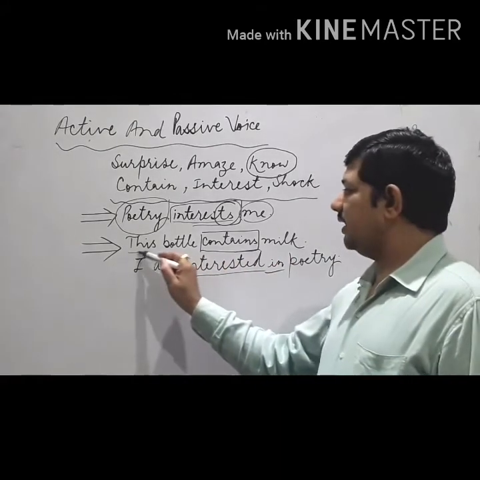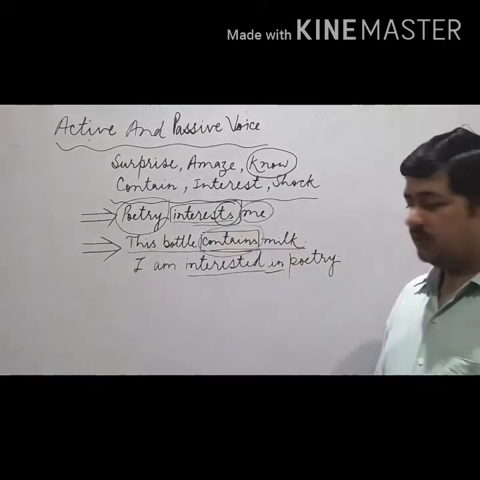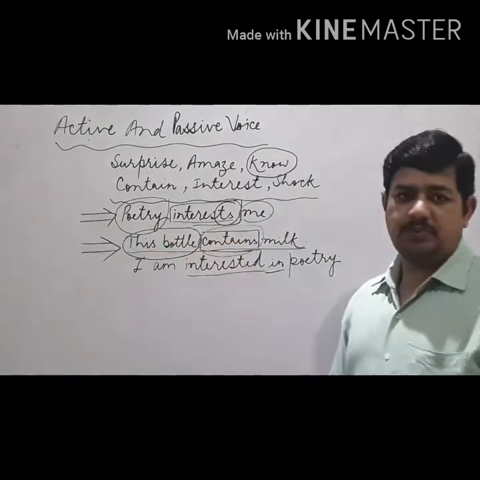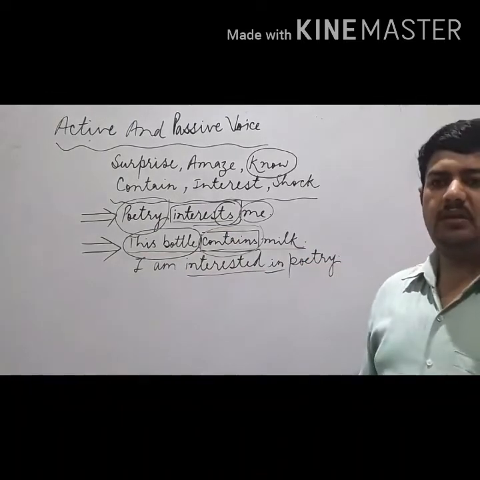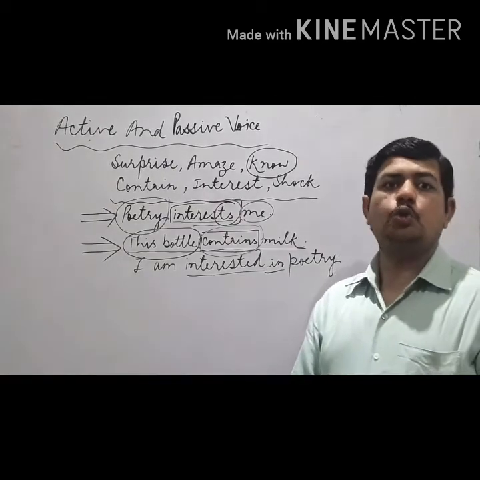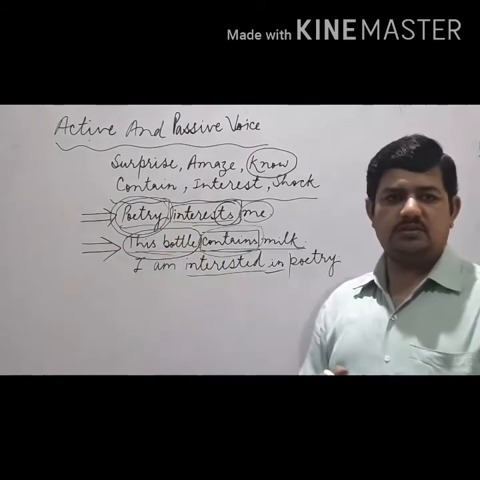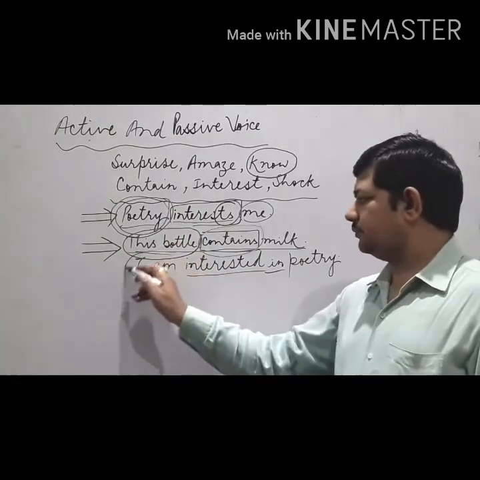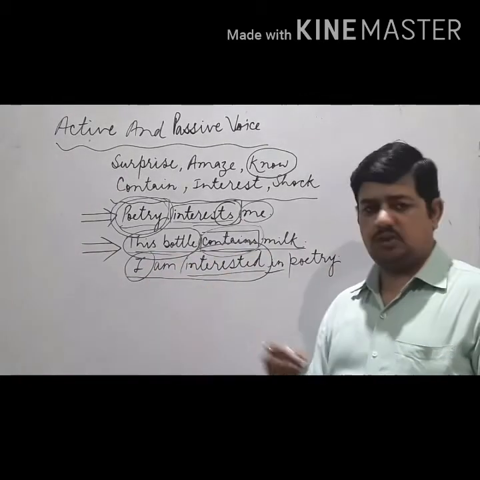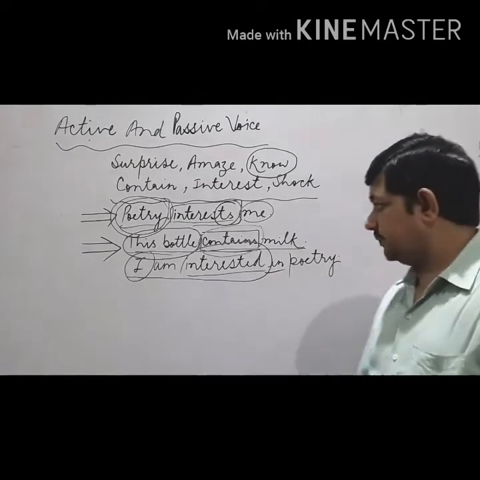The same thing, like this bottle contains milk. So again, a strange verb is there, so we do not use by. Normally we use by when there is the mention of the doer of the action, but there is no subject properly who is doing something here. Clear? And here there is no activity that the subject is involved in. It is just a kind of statement we have made about somebody's interest.